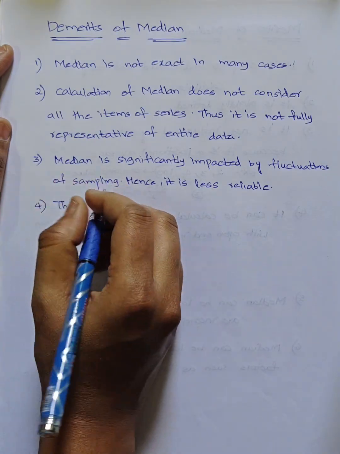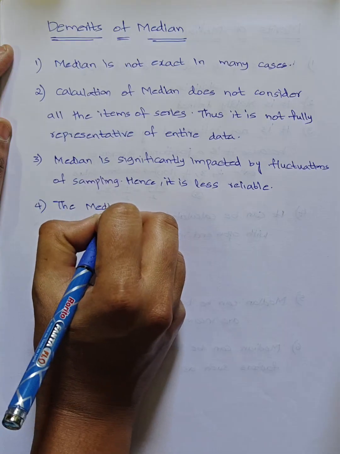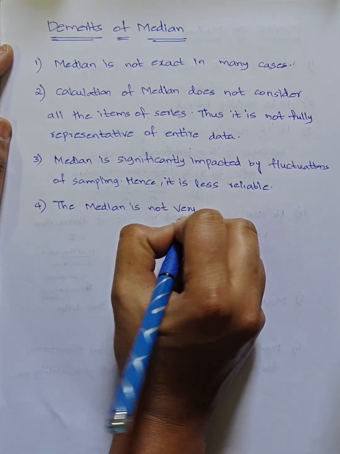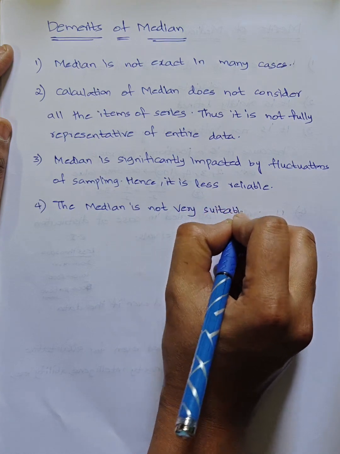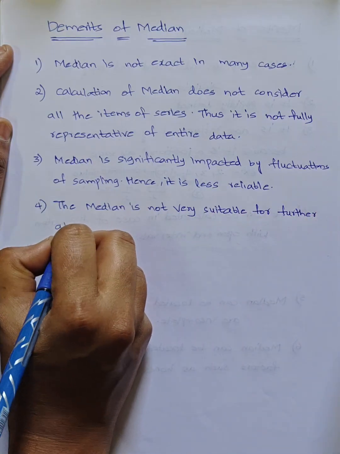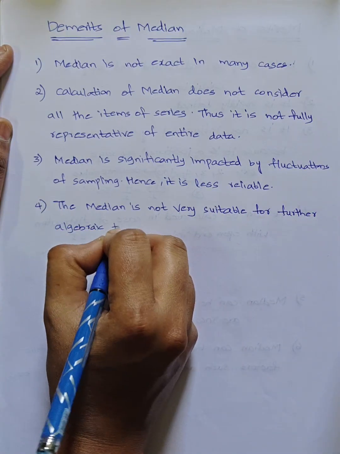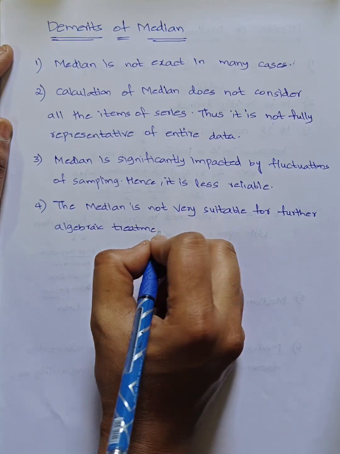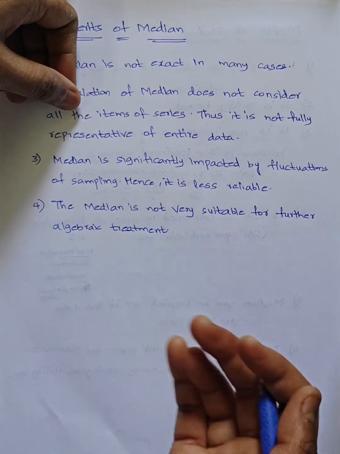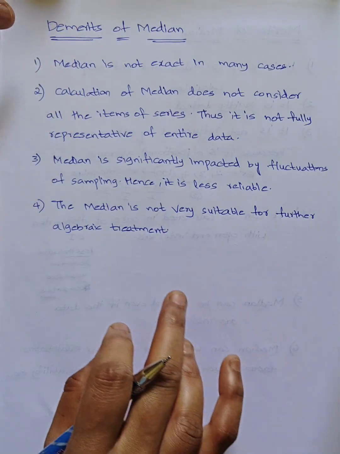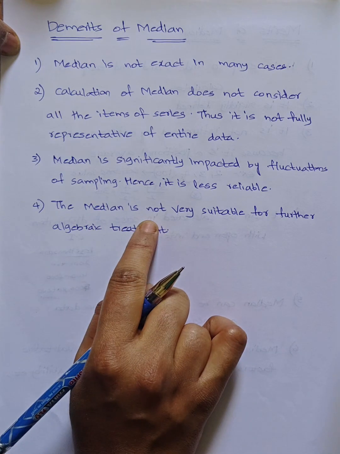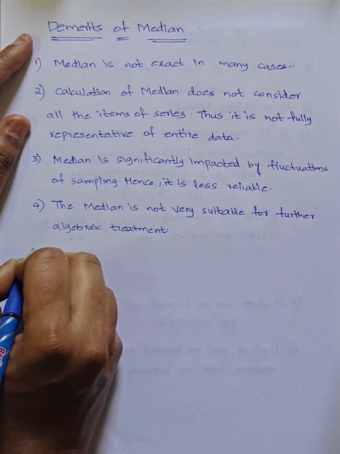The median is not very suitable for further algebraic treatment. We don't use this median for all the treatments, only in case of mean deviation. In that case only we use this, otherwise we don't use it. Median is not suitable for further algebraic treatment. Next,